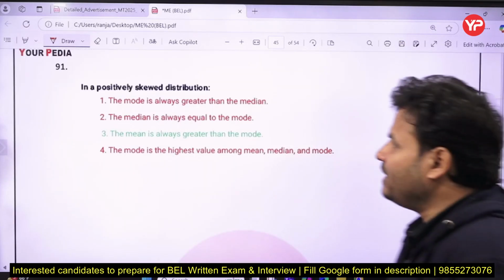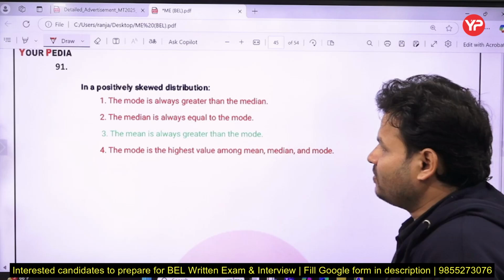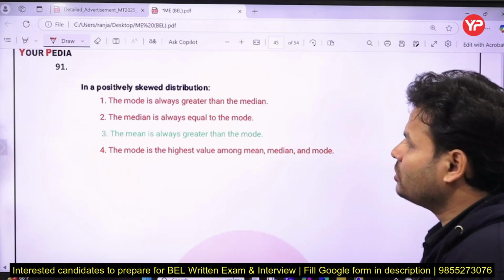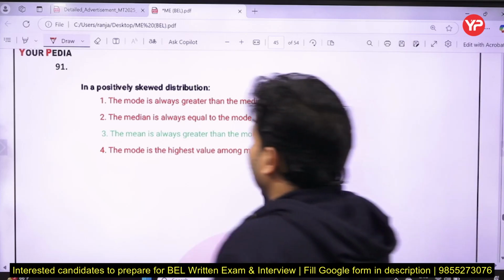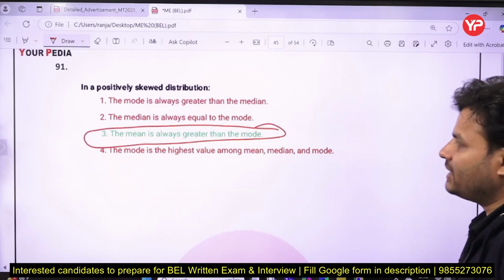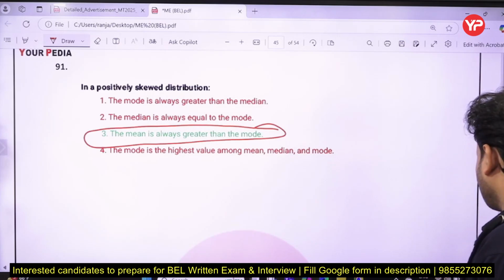In a positively skewed distribution, is the mode always greater than the median? Is the median always equal to the mode? Is the mean always greater than the mode? Here, if you talk about a positively skewed distribution, the mean is always greater than the mode.